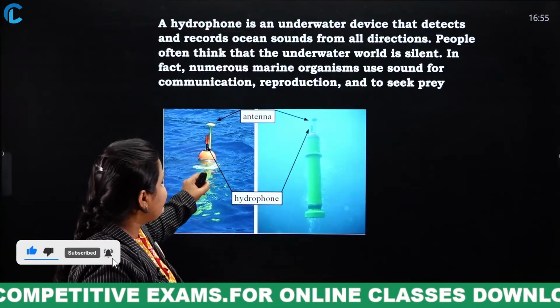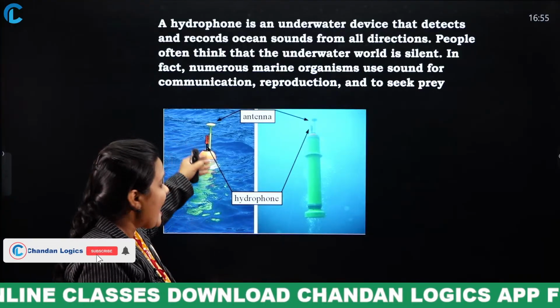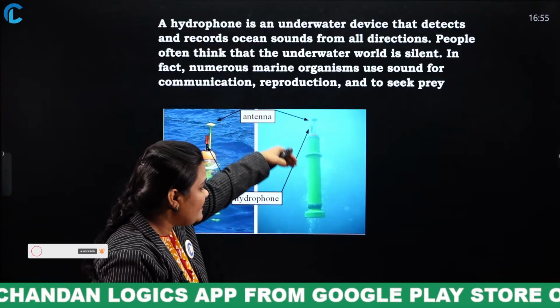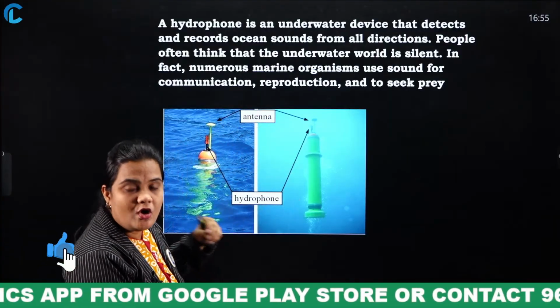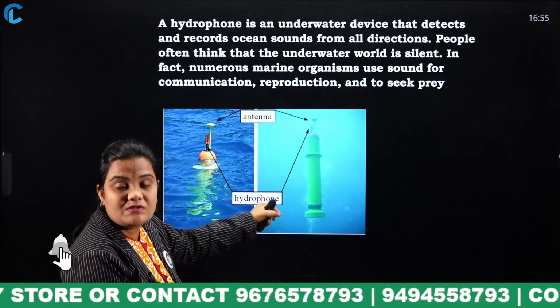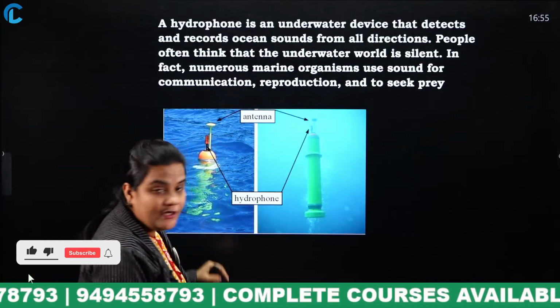Look at this. This is a hydrophone and this is an antenna. This hydrophone will float on the water and this antenna will be sent into the ocean, so that it will record all the sounds of the ocean from all directions and send the data to the hydrophone.